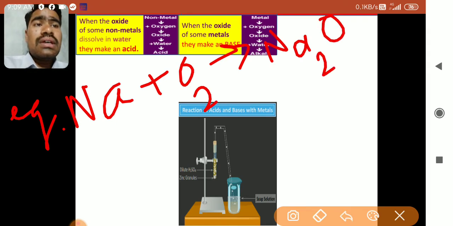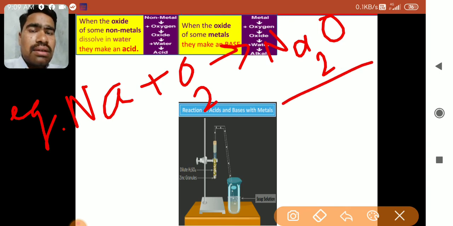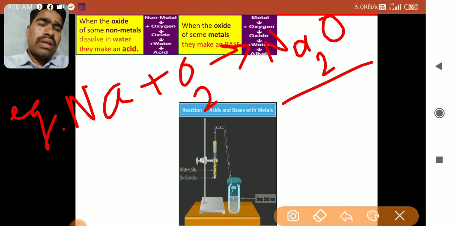Na2O. This is basic. Na2O is a base, an oxide formed by the combination of sodium and oxygen. When sodium combines with oxygen, it forms sodium oxide, Na2O. Sodium oxide is the name of this compound formed here.